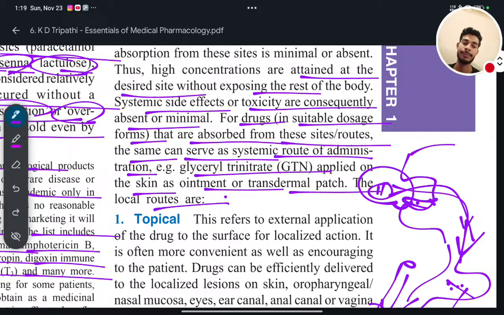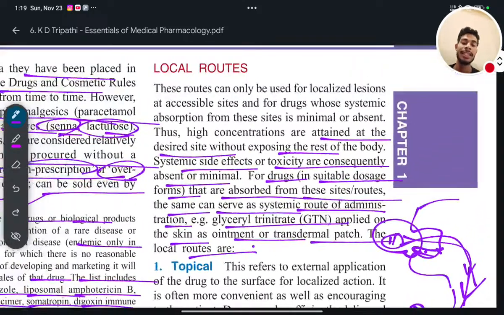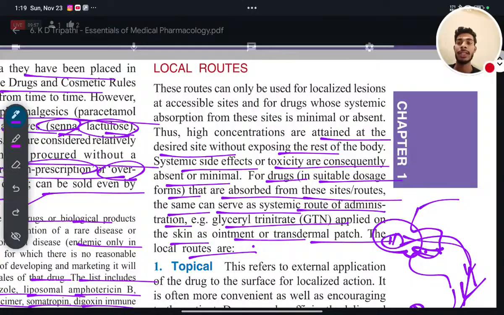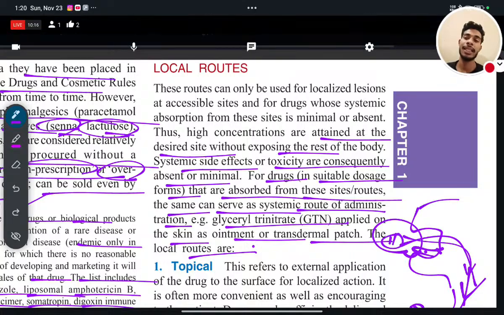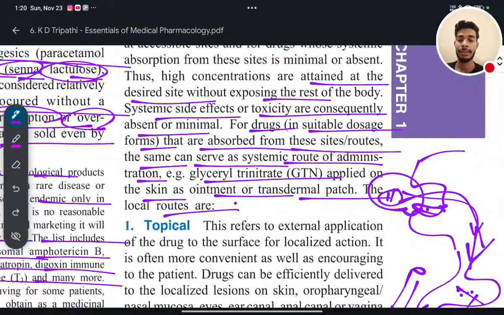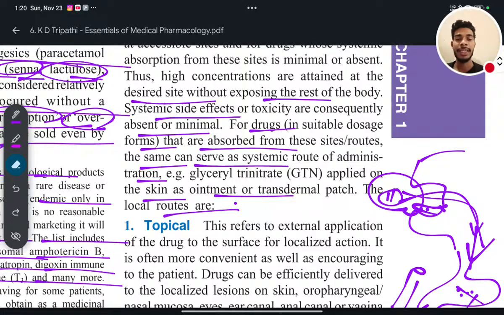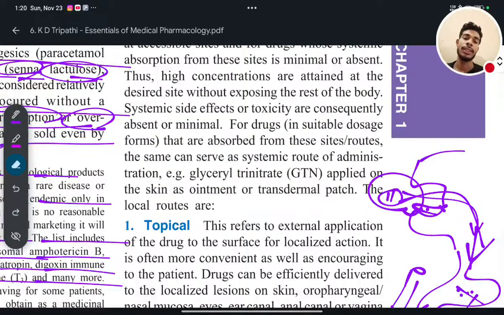The local routes are... Okay, so glyceryl trinitrate is directly provided on the body. How? By applying it on the skin as an ointment or by using it as a transdermal patch. It is not taken orally or by any other route. Rather, it is directly provided on the skin. What is glyceryl trinitrate? GTN, glyceryl trinitrate, is a vasodilator. Okay, am I clear? So in this way, you will take the drug.